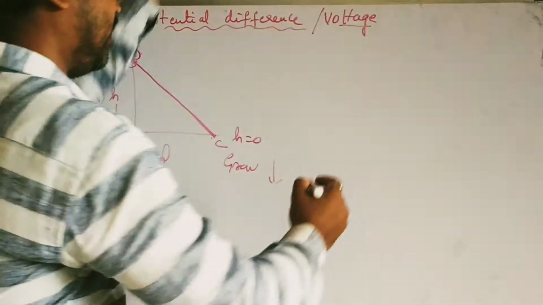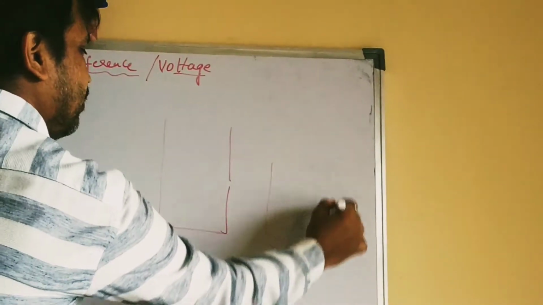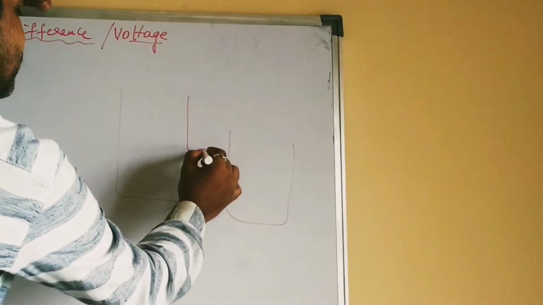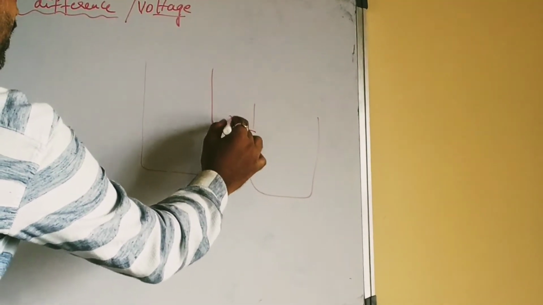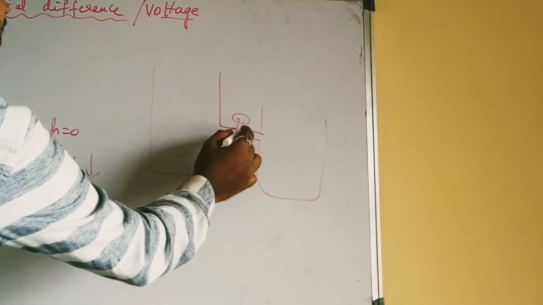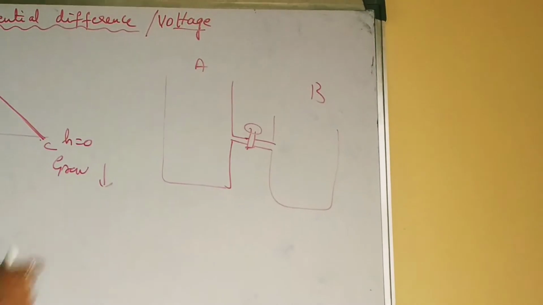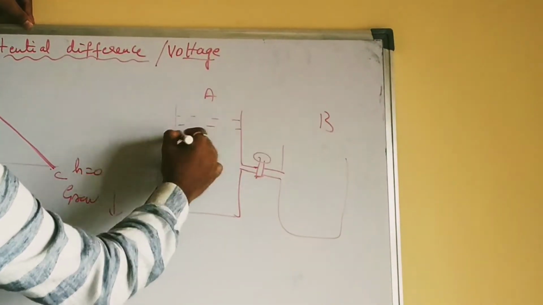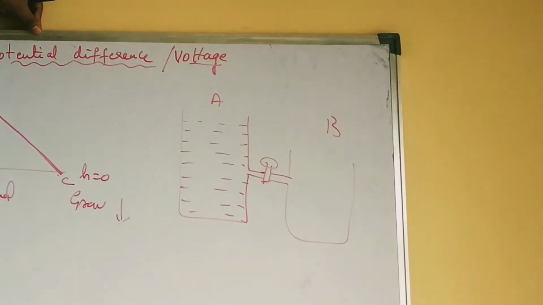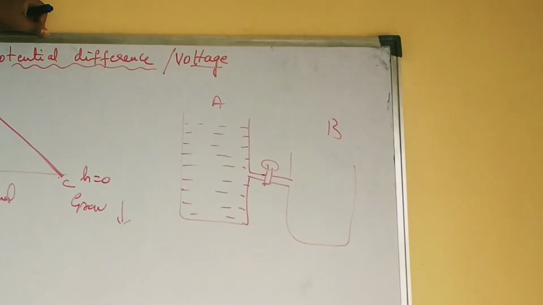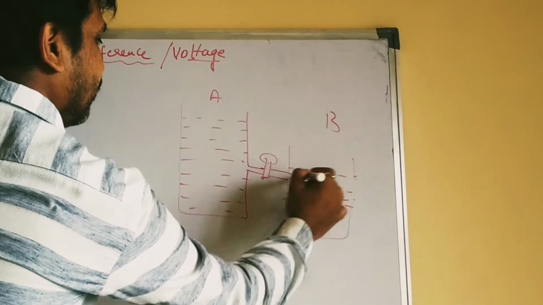Not only that, you can also take one more example. Here you have container 1, and here you have one more container 2, okay? Both containers are connected through a tap. There is a tap over here, and from this tap there is a connection from tank A to tank B. Tank A is filled with about 3/4 of water. Tank B is not that much, it is filled with a lesser amount of water, okay?